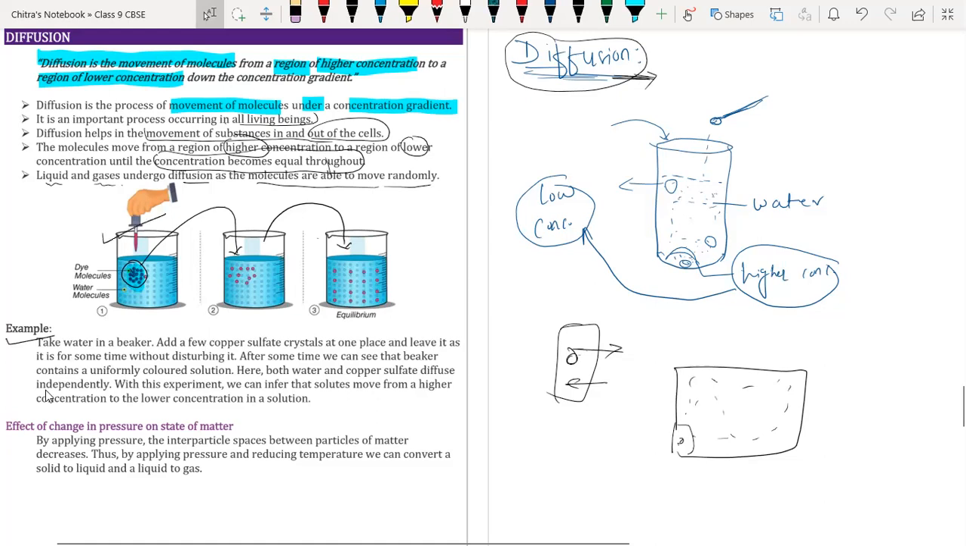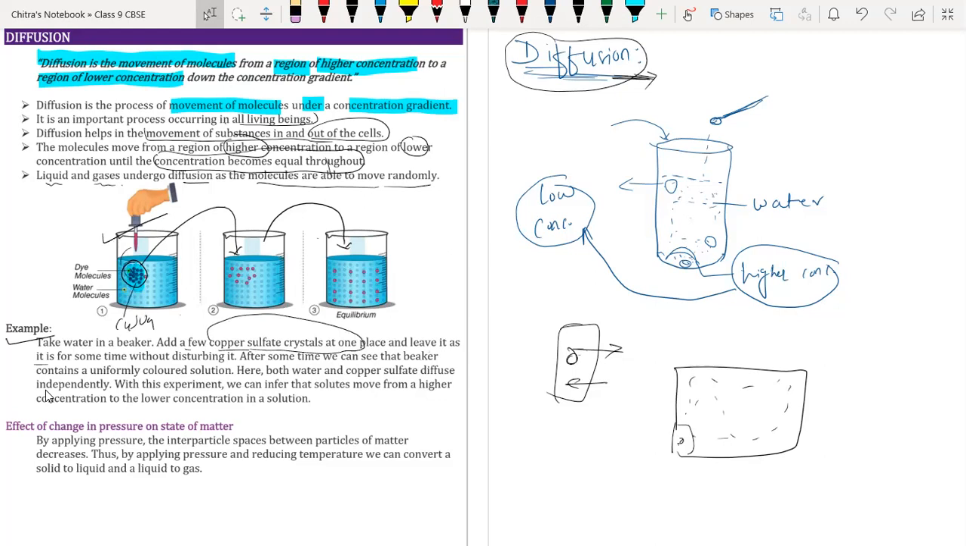So take water in a beaker. We have added water in a beaker and add a few crystals of copper sulfate, not drops. We have added some copper sulfate crystals over here. So we are adding copper sulfate, CuSO4, and leave it as it is.